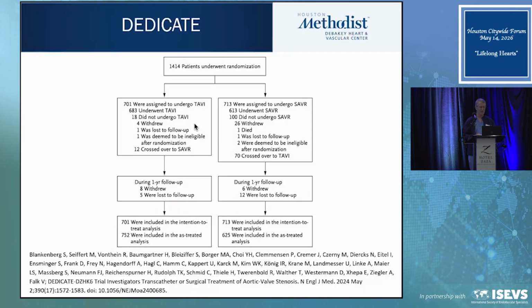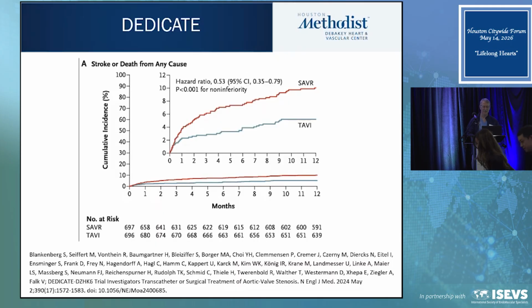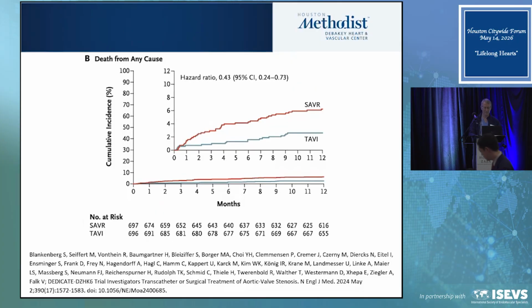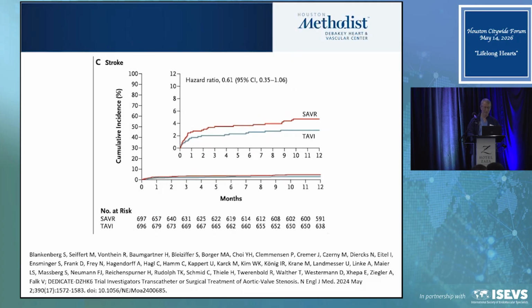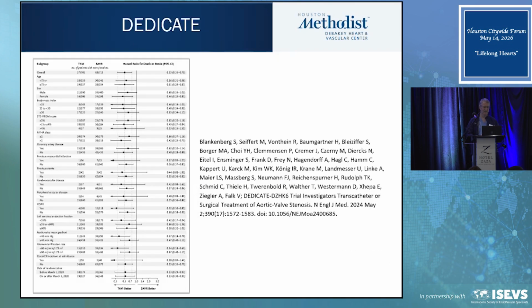This is DEDICATE from the German trial. DEDICATE was a low and intermediate risk trial, and what we found is that surgery had a much higher mortality rate at 1 year than TAVR. And if we move forward and look at stroke, it was higher in surgery than TAVR. One of the complaints was that the mortality in the German trial was about 6%, which was much higher than anybody expected. But again, this was more of a real-world group of German surgeons rather than heavily selected sites. And if you look at the forest plot of this, it favored TAVR up and down.